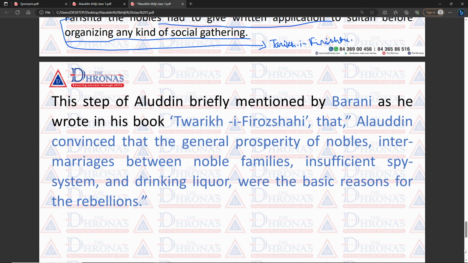So his brief steps, what steps did he take? He introduced four ordinances. First of all, he confiscated all the property of the nobles, and he also introduced two types of taxes, that is the charai, which means the tax on animal grazing, and the ghari and the kadi. Next, he prohibited the use of liquor and intoxicants.